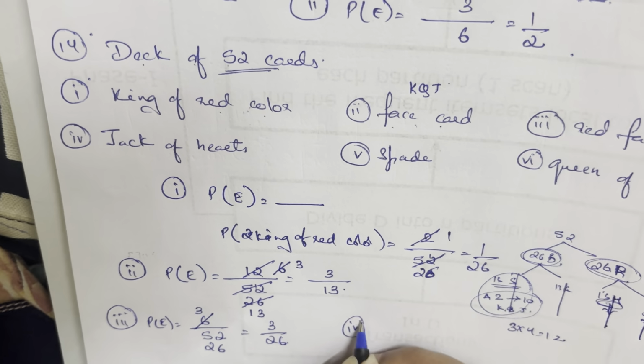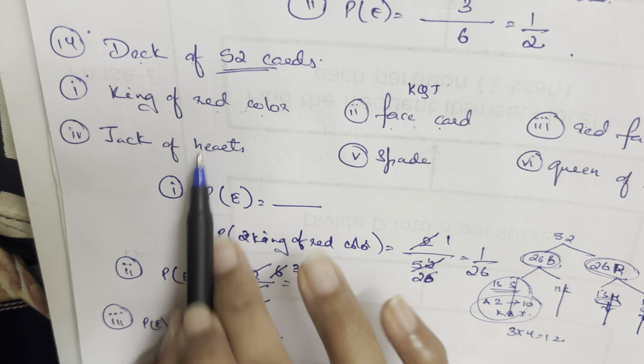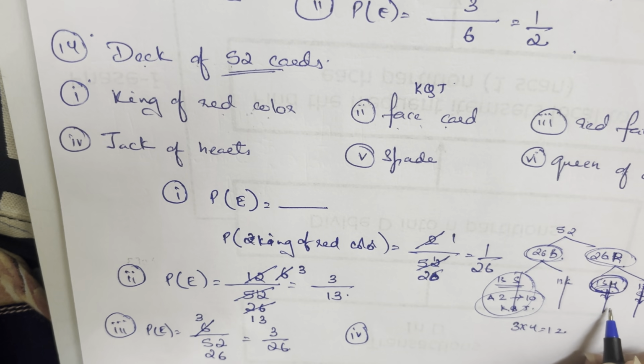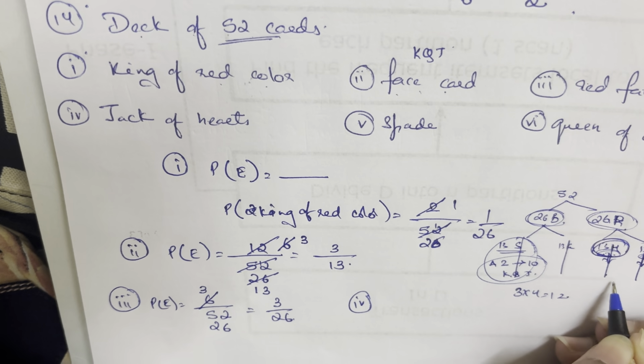Going with the fourth one in here, it says it is a jack of hearts. How many jacks do you have in hearts? So this is the hearts column. How many jacks do you have? I have only 1 jack in here.